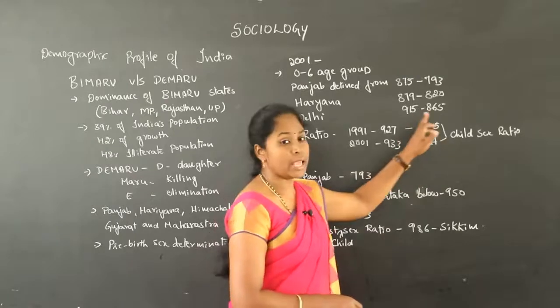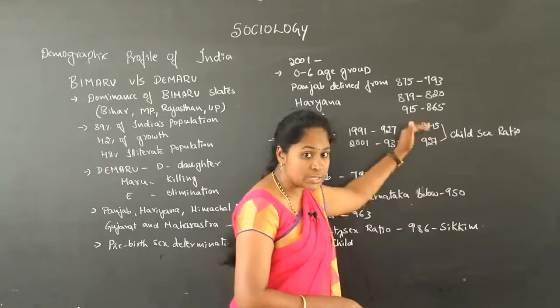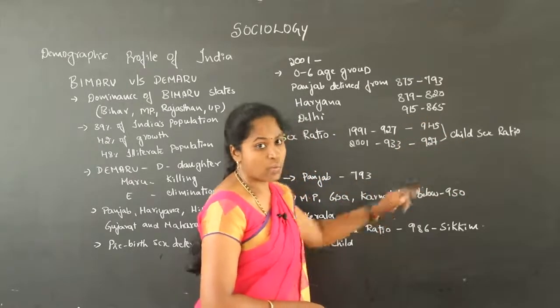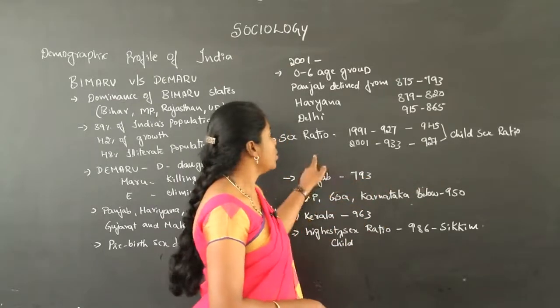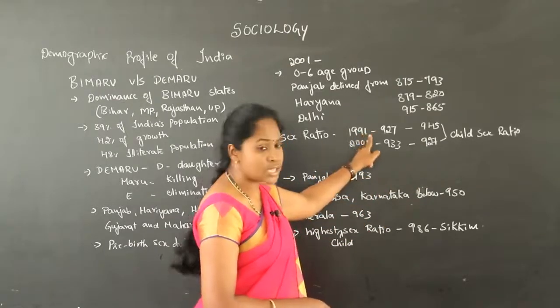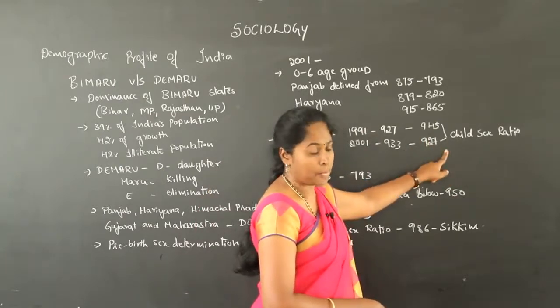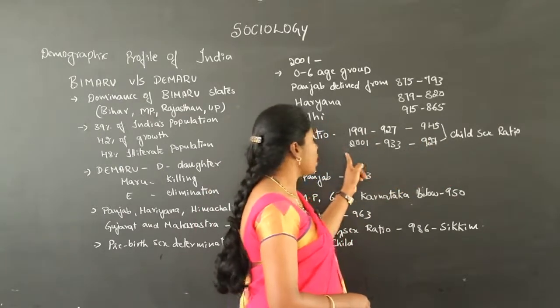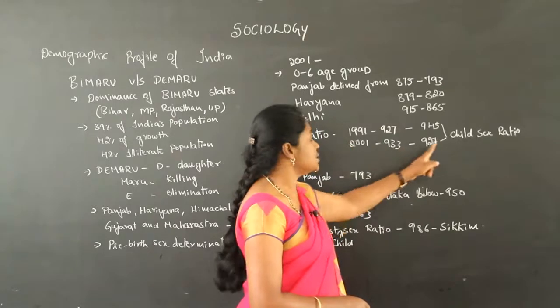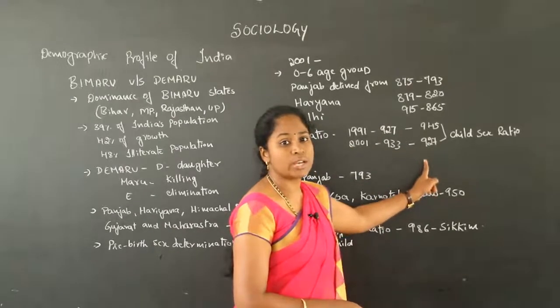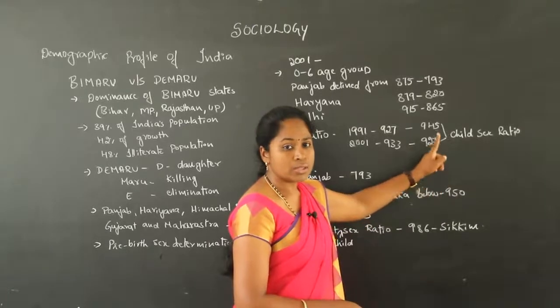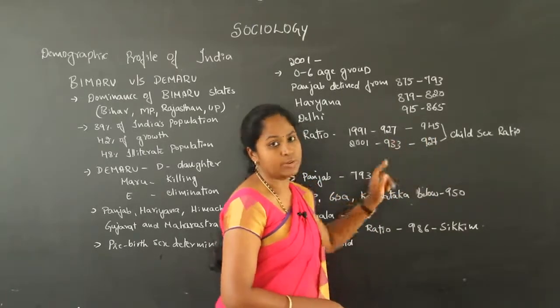But when we take the child sex ratio of these census reports, we have changes there. According to the 1991 census, the child sex ratio was 945, and according to the 2001 census, it was 927 for 1000 male children.